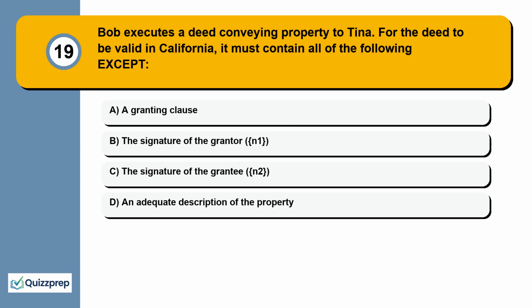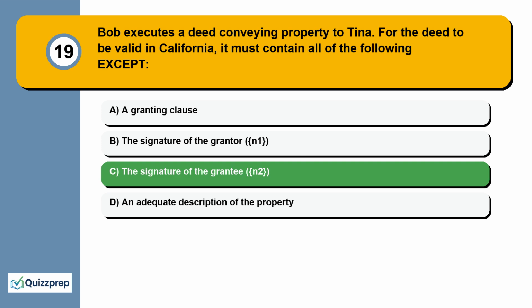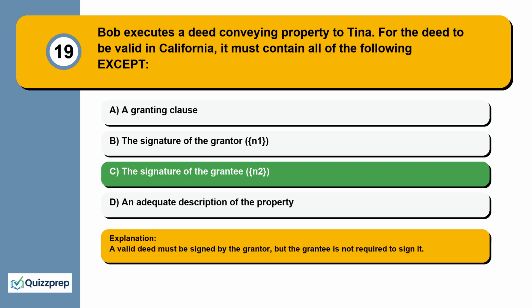Question 19. Bob executes a deed conveying property to Tina. For the deed to be valid in California, it must contain all of the following except a granting clause, the signature of the grantor, the signature of the grantee, an adequate description of the property. A valid deed must be signed by the grantor, but the grantee is not required to sign it.